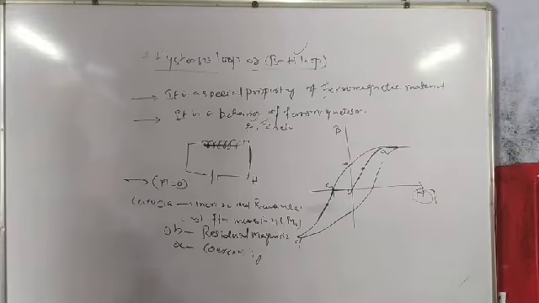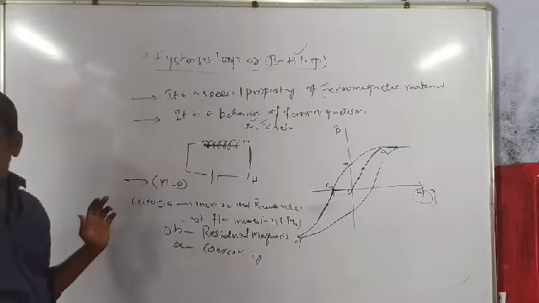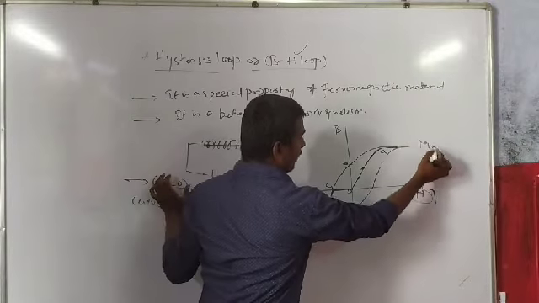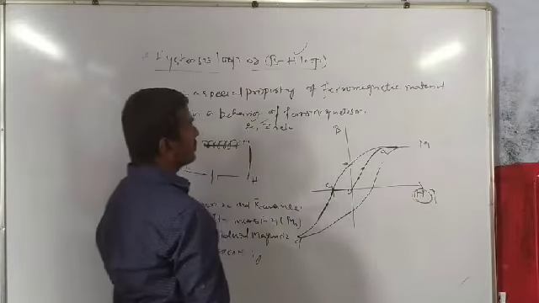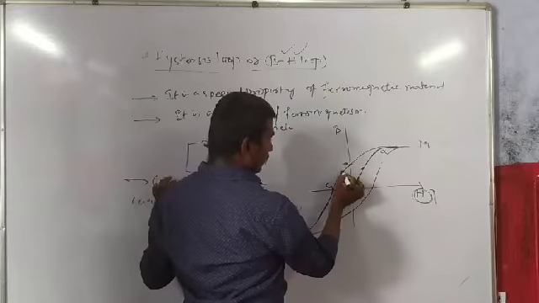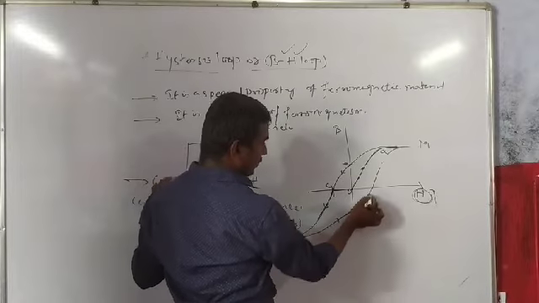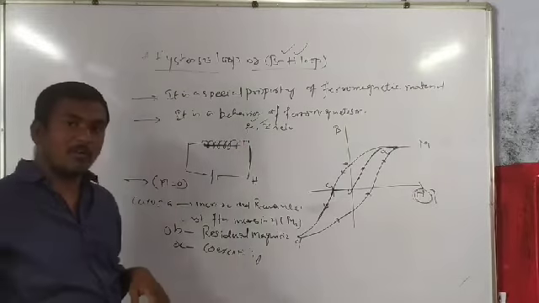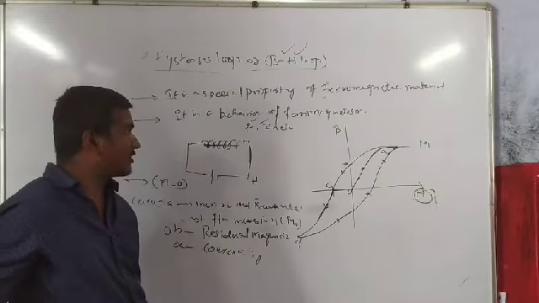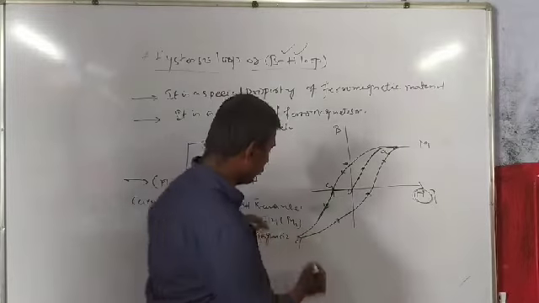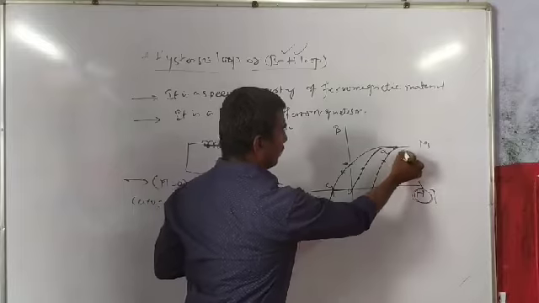So when magnetization M lags behind H, it is called the BH loop. This follows a loop, a direction like this. This is called the BH loop of ferromagnetic materials. It will come to the E position, F, to A.